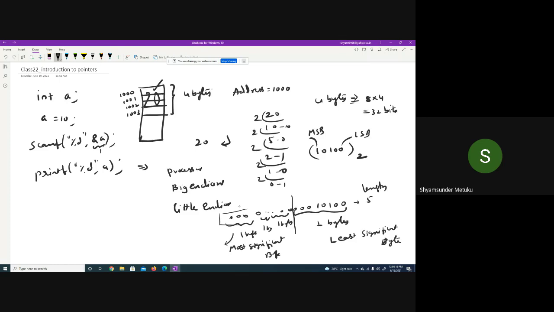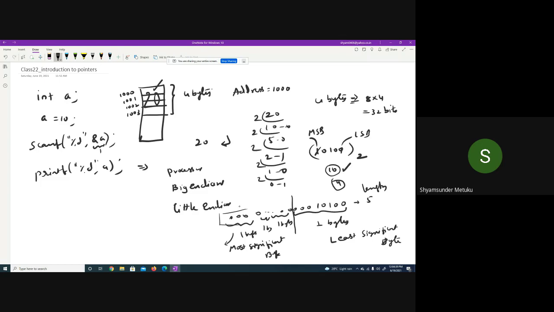It indicates that if I lose the 0, at least you will get a 10. If you lose this one, you are going to get only 4. So from this 20, getting 10 is better or 4 is better? In terms of error, 10 is better, no?